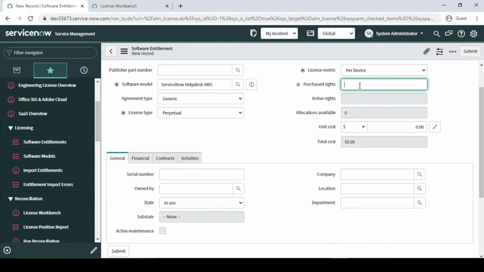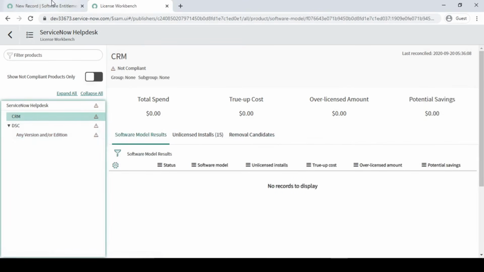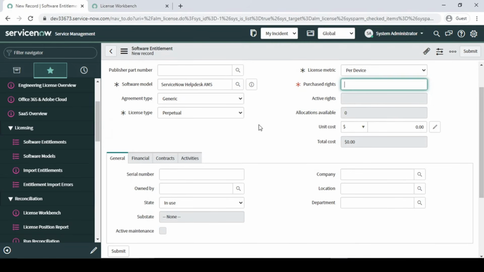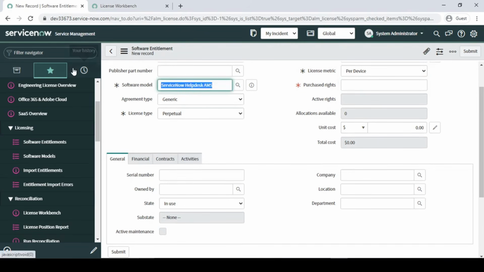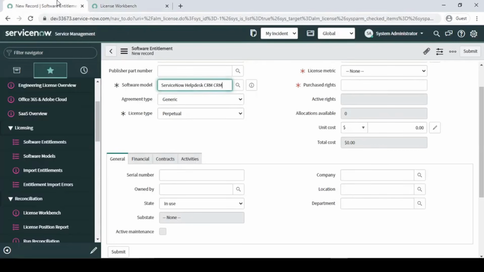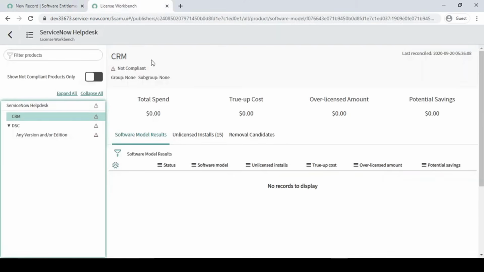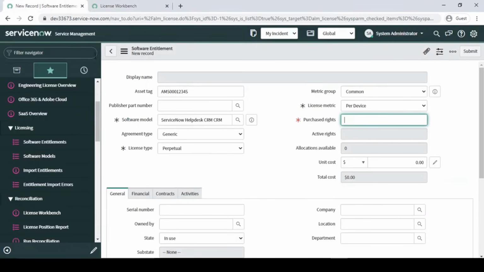So how many licenses am I going to purchase? Okay, for asset management we have still not done it. So what I'm going to select here is a CRM something. Let's say CRM, right? So CRM, I'm selecting it over here. Fine. So for the CRM software product, which devices? This software is per device, right? So guys, 15 licenses we have.